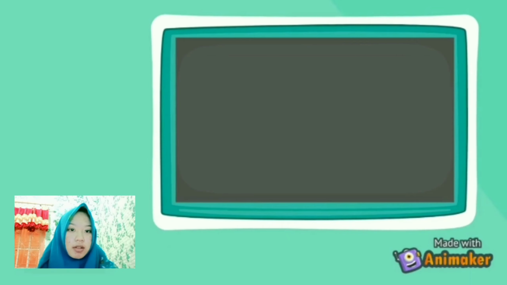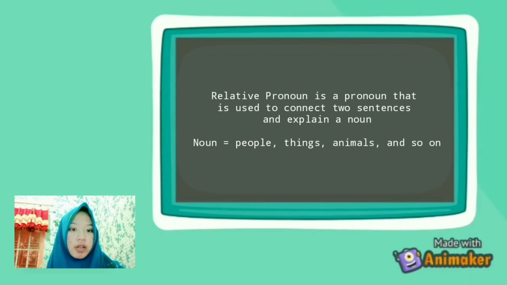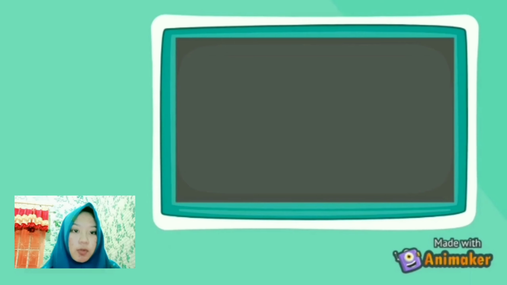My name is Herunisa Rosari. I want to tell you about relative pronoun as object. What is relative pronoun? Relative pronoun is a pronoun that is used to connect two sentences and explain a noun. Nouns here can be people, things, animals, and so on. The word which here can be said as a pronoun that connects the two sentences.